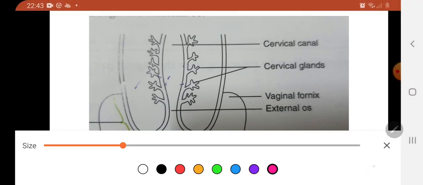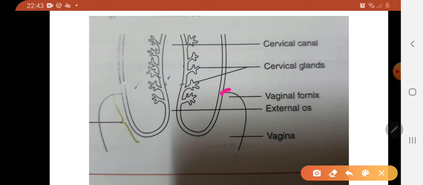Next slide. Here, can you make out the difference between the ectocervix and the endocervix? So this is the vagina. This lowermost part of the cervix that is protruding into the vagina, we'll be calling it the ectocervix. And this upper part will be the endocervix. The innermost layer, I told you, is the endometrium, made up of the simple columnar epithelium and underlying lamina propria. Here the lamina propria has cervical glands.